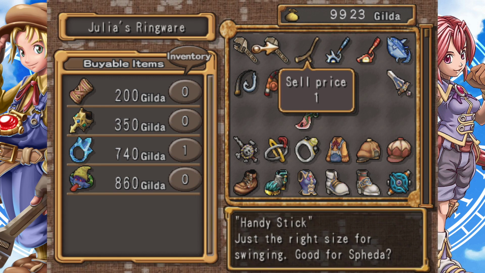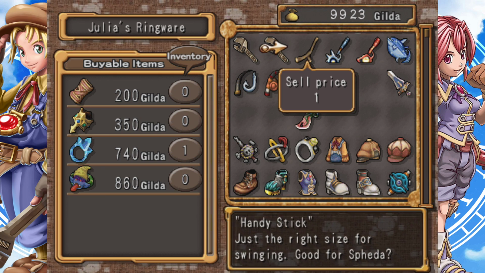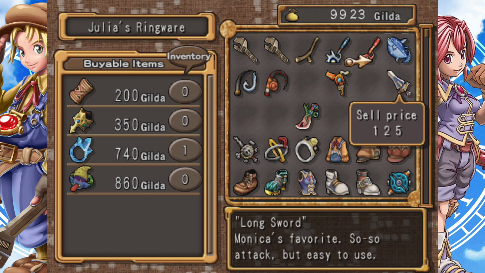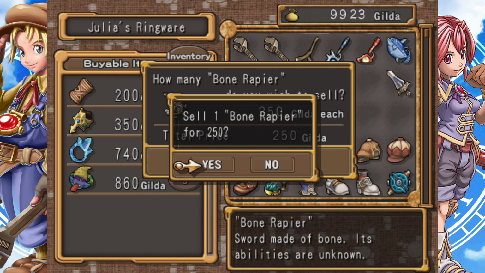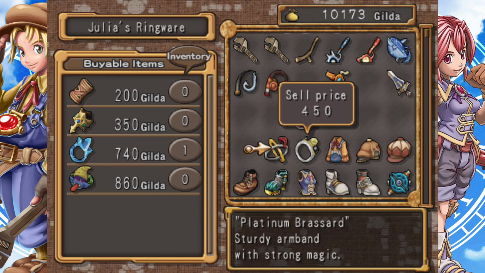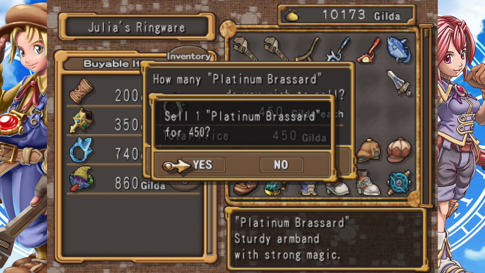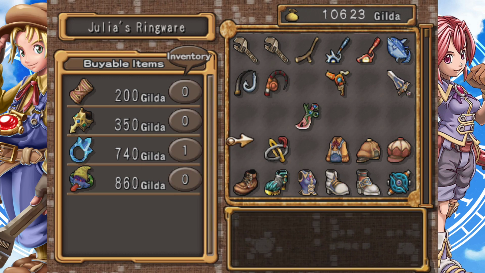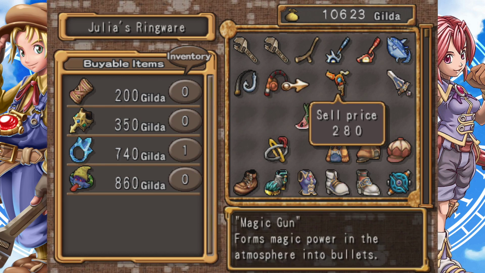I'm keeping the stick, and I will fight you for this. I will fight you all to the death. I'm holding onto the stick, and I'm keeping the tuna. It's just how it is, all right? You can't tell me otherwise, all right? I'm also selling the bone rapier. And I'm not sure what we're doing with these, because I'm pretty sure we leveled her thing already. So I'm just going to get rid of this crap. I don't think I need it. And I'm going to get rid of this. The bandit brazier, we're going to keep that, because we can probably get theft from that if I spectrumize it. So I'm not going to do that.